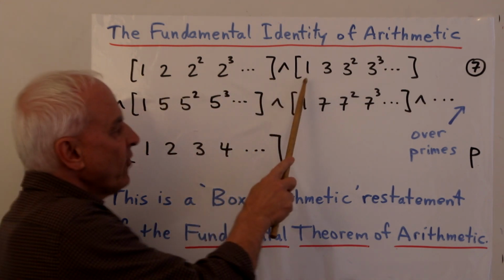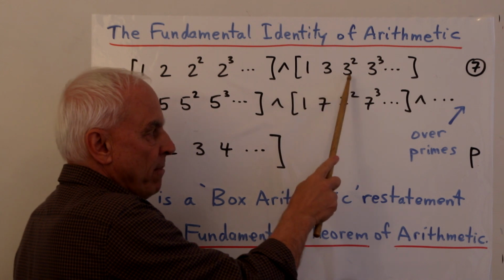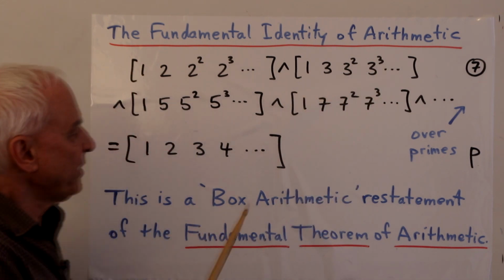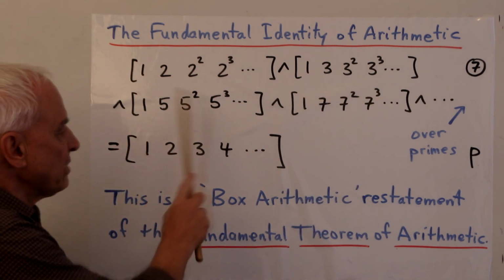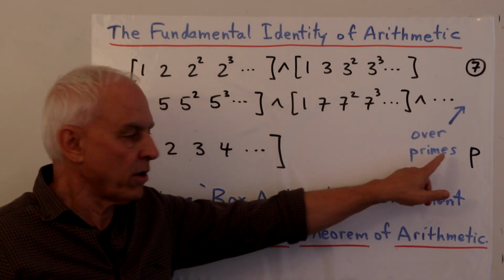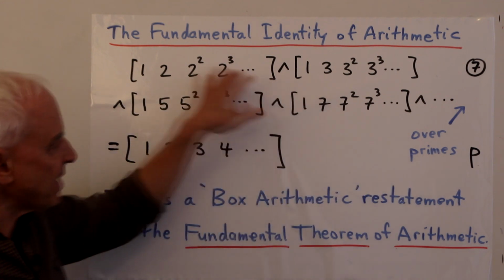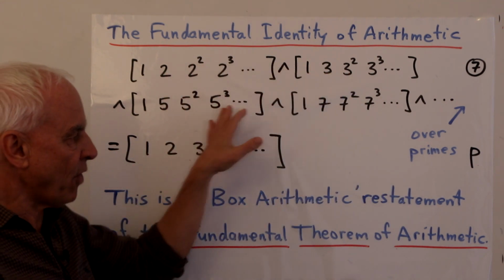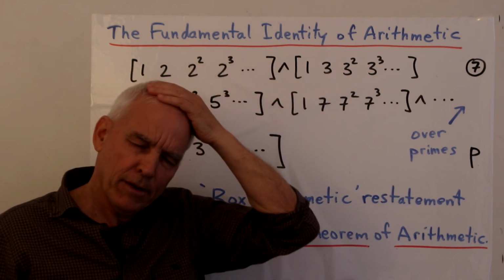And then the next one is the same kind of thing, but with the prime 3 and its powers. And then the next one is the prime 5 and its powers, and the next one is the prime 7 and its powers. And we keep on going over primes p. And we want to take the caret of all of these. So what does that mean?